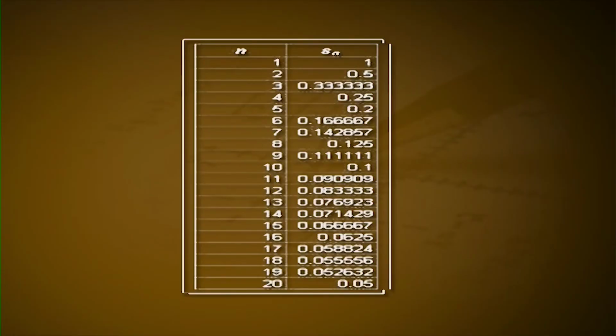Harmonic series. The series sigma k is equal to 1 to 5, 1 by k is equal to 1 plus 1 by 2 plus 1 by 3 plus 1 by 4 plus 1 by 5 is an example of a finite harmonic series. The series sigma k is equal to 1 to infinity 1 by k is equal to 1 plus 1 by 2 plus 1 by 3 plus 1 by 4 plus 1 by 5 plus and so on is an example of an infinite harmonic series. A harmonic series is just the sum of a harmonic sequence. No harmonic series converge. The following figure depicts the first 20 terms of the harmonic series based on 1 by n and its graph.